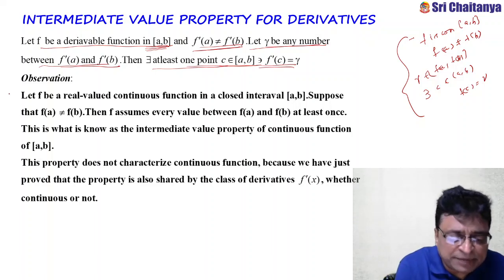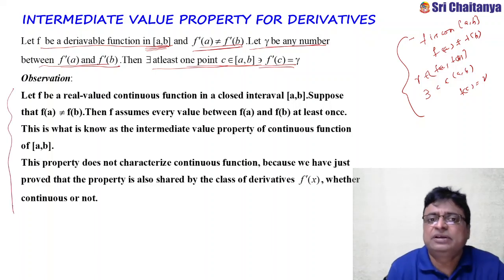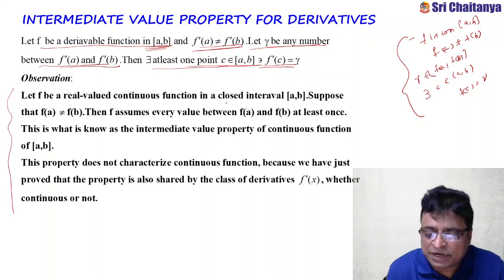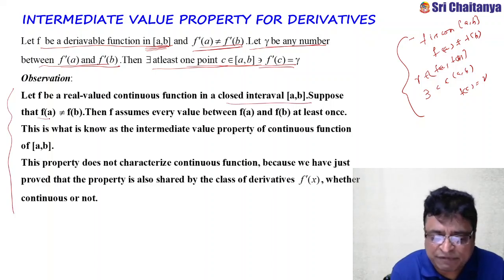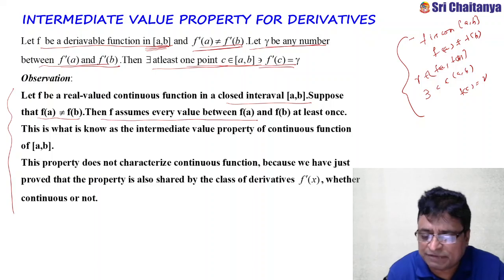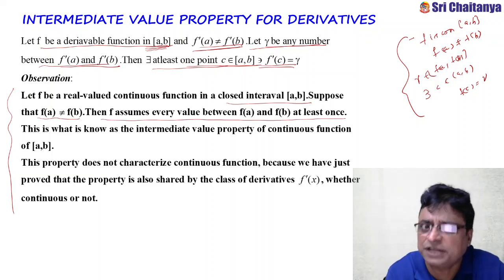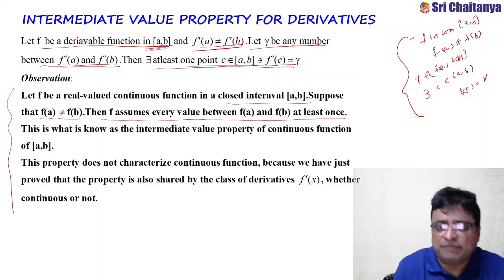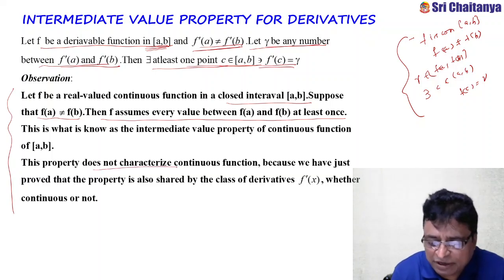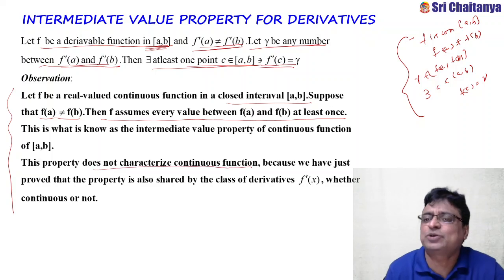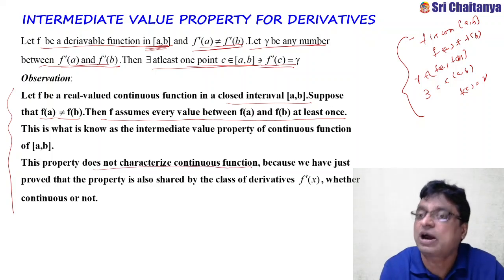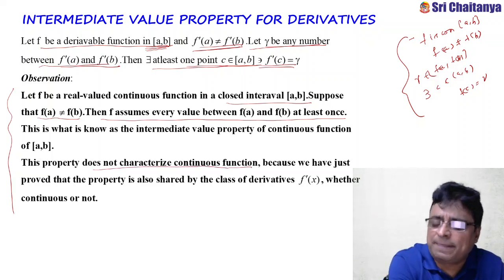So the important observation here is, f is a real valued function on closed interval [a, b]. Suppose f of a not equal to f of b and f assumes every value between f of a and f of b at least once. This is the intermediate value property of a continuous function. Whereas this property does not characterize the continuous function. That's why I told, the converse of the intermediate value theorem for continuous functions need not be true.